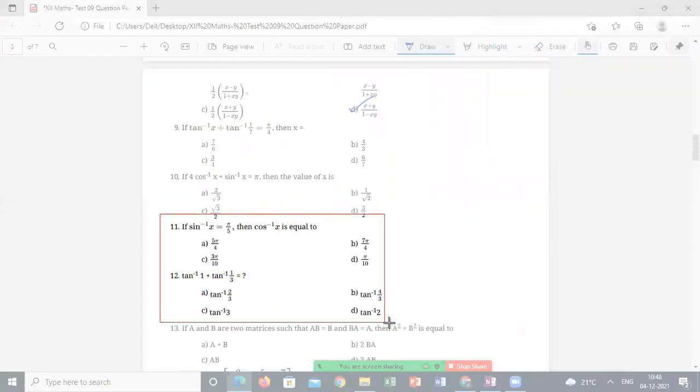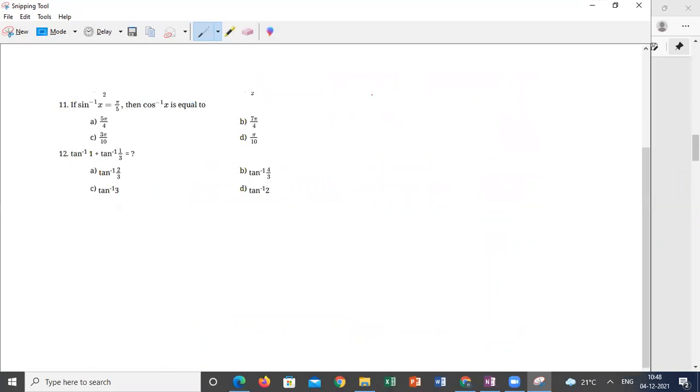Because we have the identity sin inverse x plus cos inverse x equal to pi by 2, and they gave sin inverse x as pi by 5, so cos inverse x is equal to pi by 2 minus pi by 5. Which will be equal to how much? 5 pi minus 2 pi over 10 will be 3 pi by 10, sir. So 3 pi by 10.